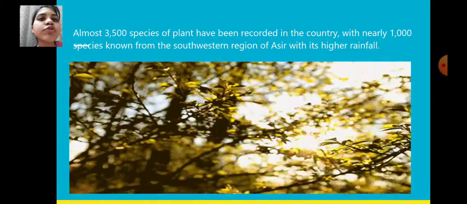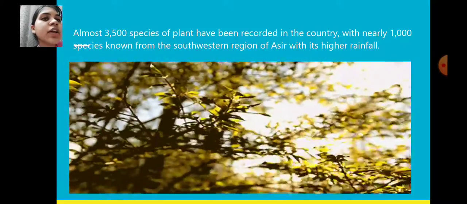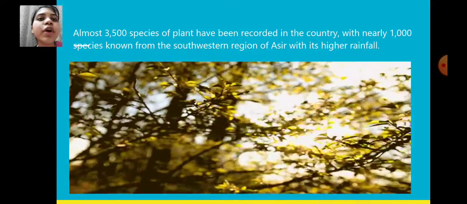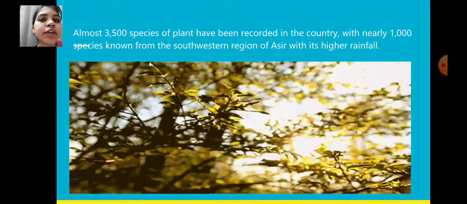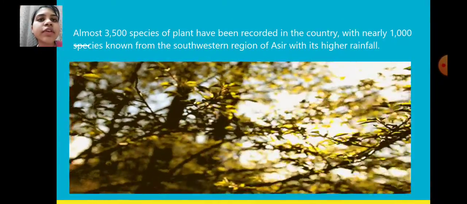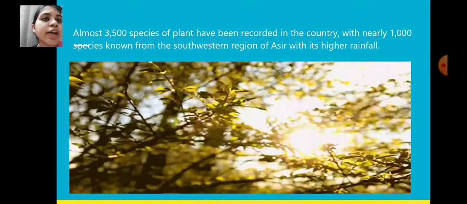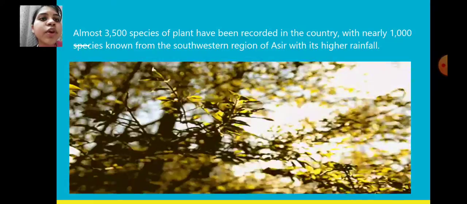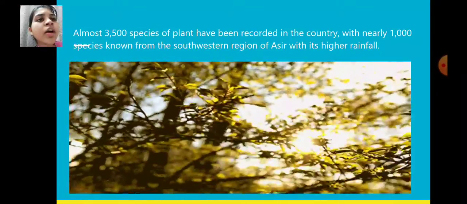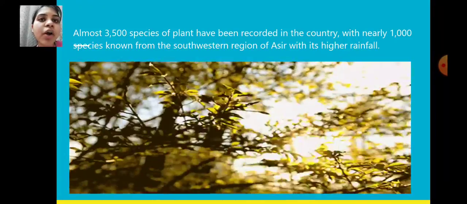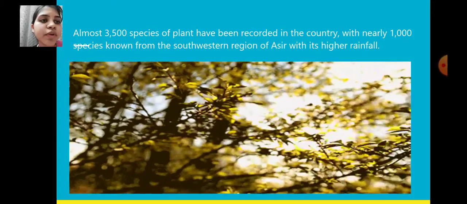Almost 3,500 species of plant have been recorded in the country, with nearly 1,000 species known from the southwestern region of Asir with its higher rainfall. So 3,500 species of plant have been found in this country, and 1,000 species are known from the southwestern region only. Most of the plants can be found in the southwestern region where it gets higher rainfall.